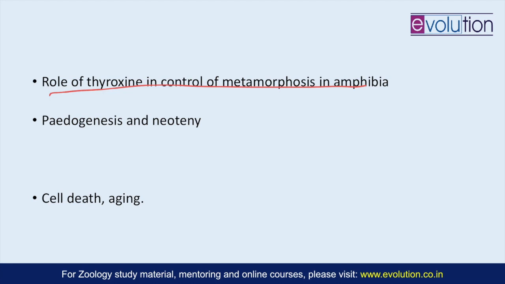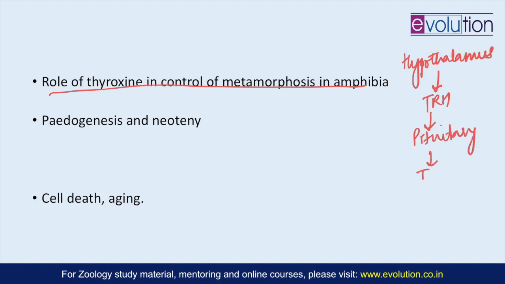But when the season changes, there is a change in temperature, light, and nutrition availability because of the drying up of the pond. That induces the hypothalamus to release TRH, the thyrotropin releasing hormone, which acts on the pituitary, and then the pituitary releases TSH, the thyroid stimulating hormone. This acts on the thyroid, and the thyroid gland forms tri- and tetraiodothyronine. T3 is more potent than T4 because the cells are more receptive to it, and that causes the metamorphosis of the tadpole into an adult.